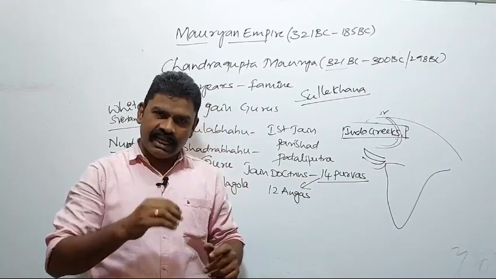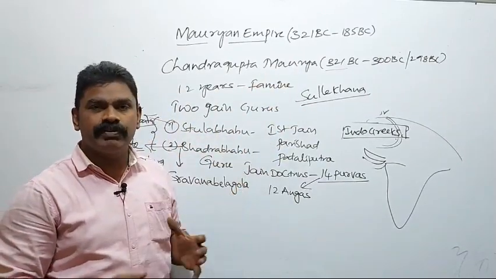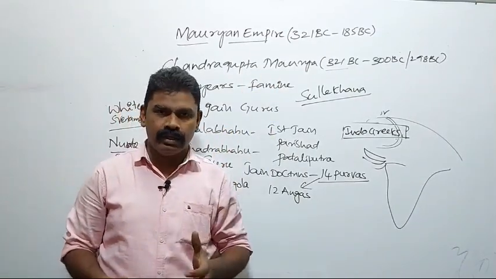Friends, in the next video, we will discuss the second ruler of the Mauryan dynasty, Bindusara, who was the son of Chandragupta Maurya. Okay, good luck.